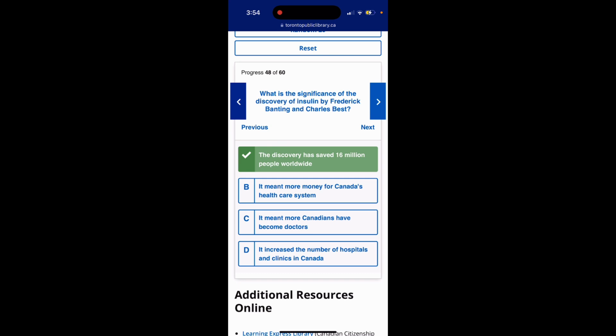Also, for this question, make sure you know the names of the people who discovered insulin. In other words, make sure you know that Frederick Banting and Charles Best are the people who discovered insulin. Their names are important. You must know their names.